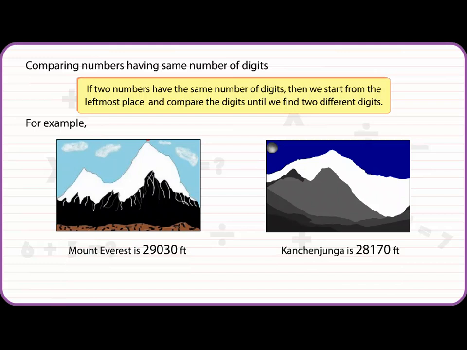To compare these heights, we start from left. 2 is same in both numbers. Next digits are different. Since 9 is greater than 8, so 29,030 is greater than 28,170.